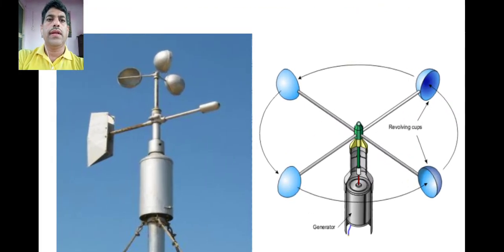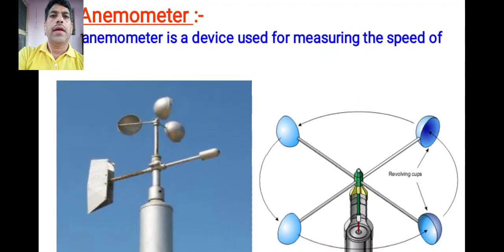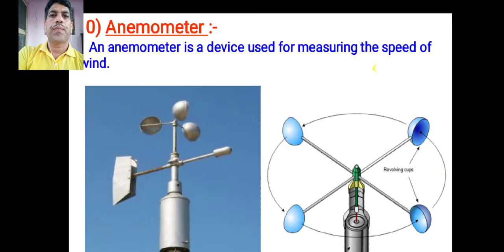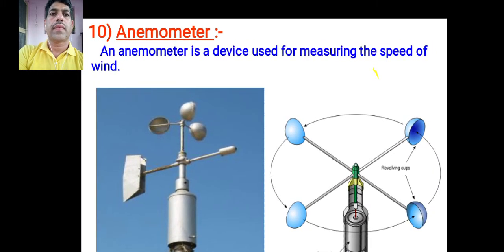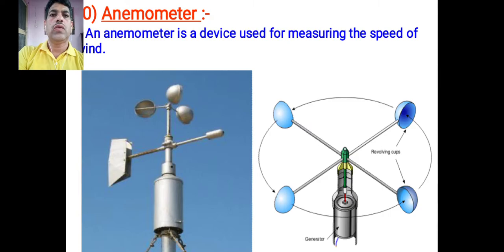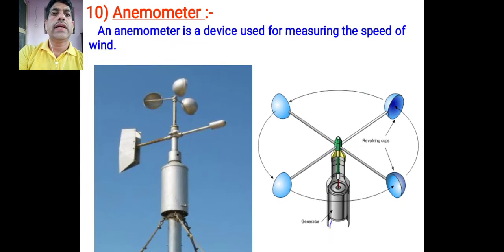Now, next term, anemometer. Dear students, an anemometer is a device used for measuring the speed of wind. In images, you can see an anemometer, which is used for measuring the speed of wind.